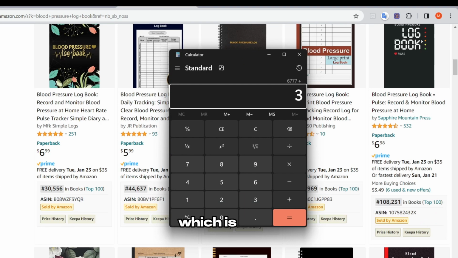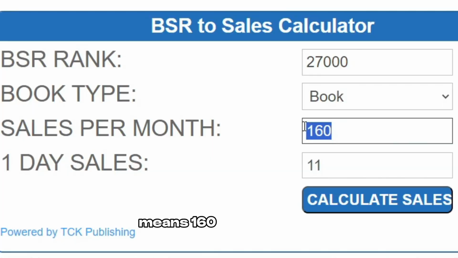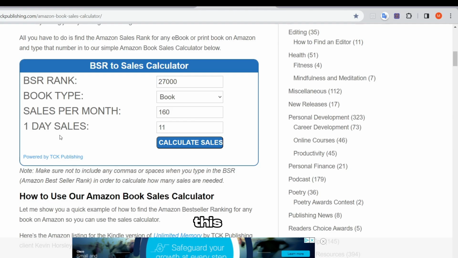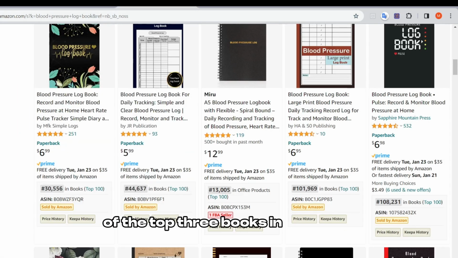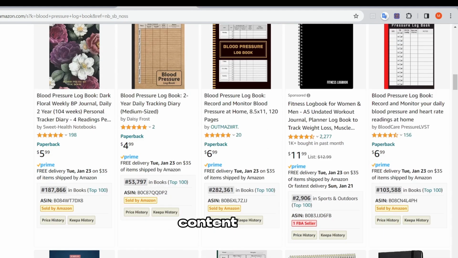rankings, which is great. And if I add up the top 3 books in this niche and get the average, it will be 27,000. And 27K in ranking means 160 sales a month. This is the average sales of the top 3 books in this niche, which is great, especially for a low content niche.